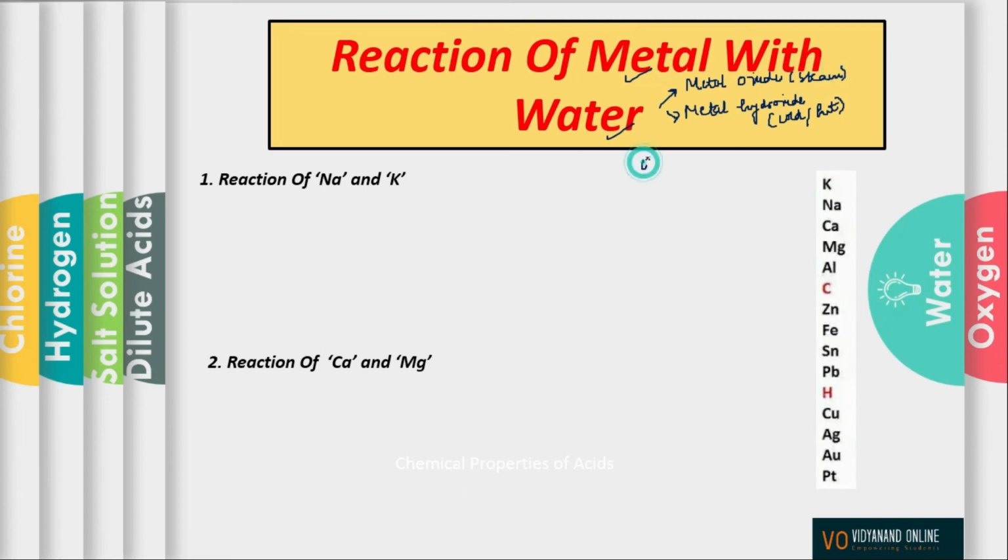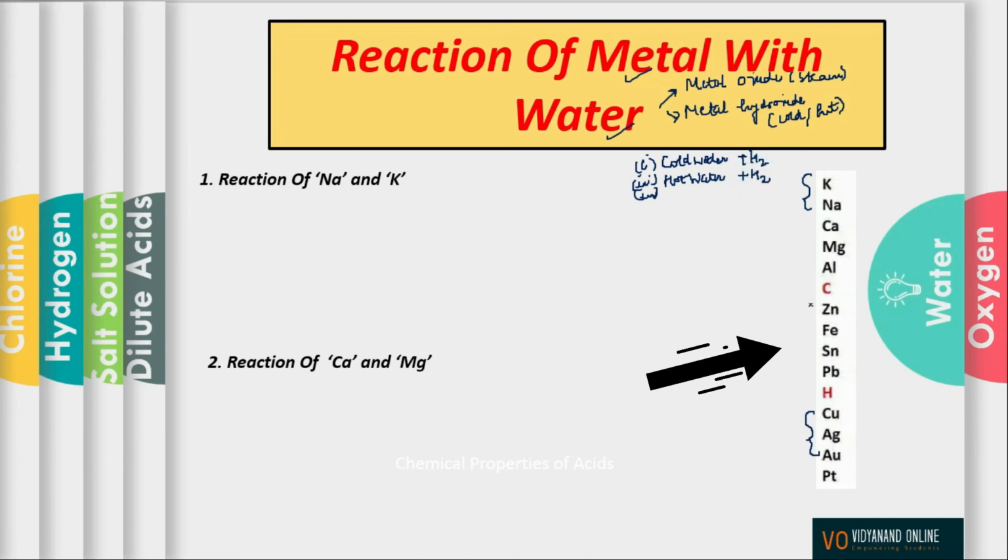Now there are three concepts here. The first concept says that highly reactive metals, for example potassium and sodium, are so reactive that they can violently react even with cold water to form metal hydroxide along with the liberation of hydrogen gas. Whereas the metals which are less reactive than potassium and sodium react with hot water to produce metal hydroxide along with the liberation of hydrogen gas.